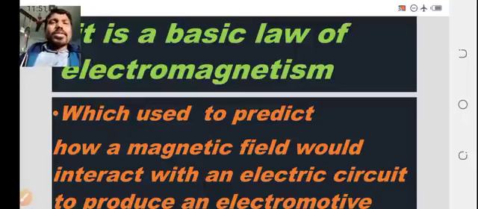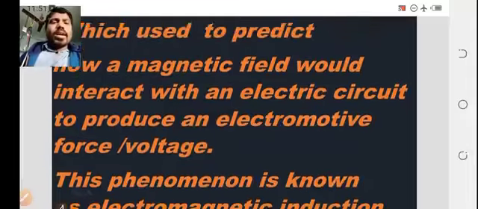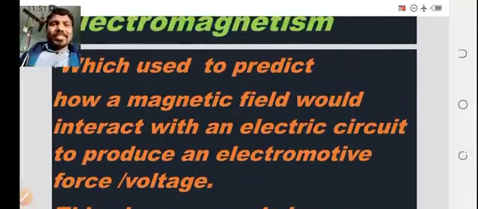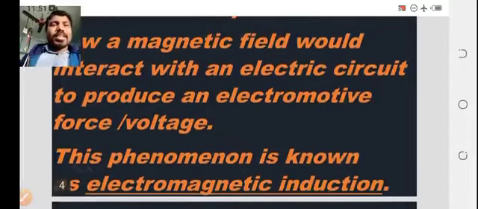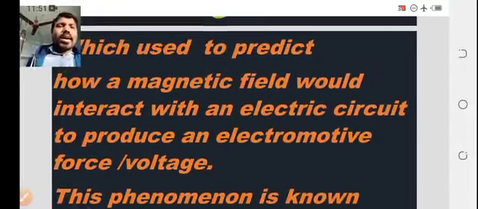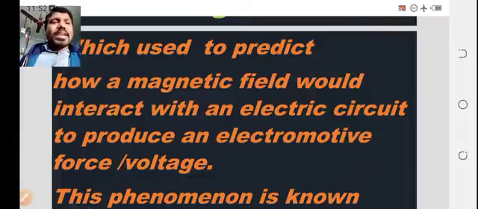So what is electromagnetic induction? What is the phenomenon of electromagnetic induction? If I consider the magnetic field, when a magnetic field interacts with an electric circuit, what is happening?